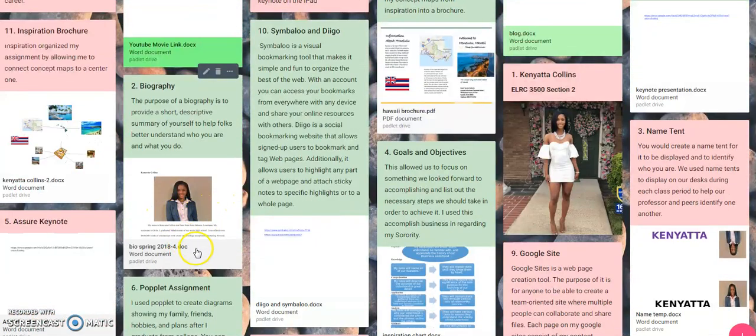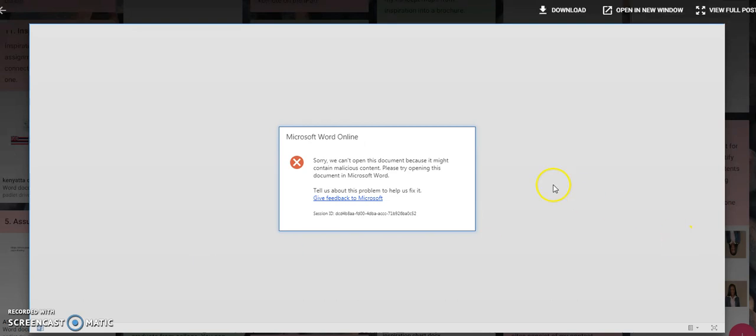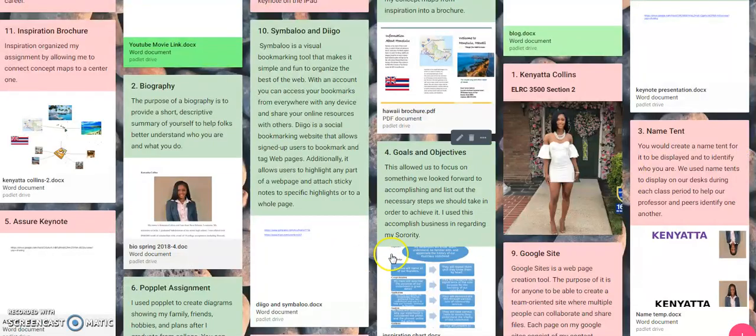Unfortunately, I've been having trouble trying to access this file. Microsoft is acting up for whatever reason. But the purpose of a biography is to provide a short descriptive summary of yourself to help folks better understand who you are and what it is that you do.